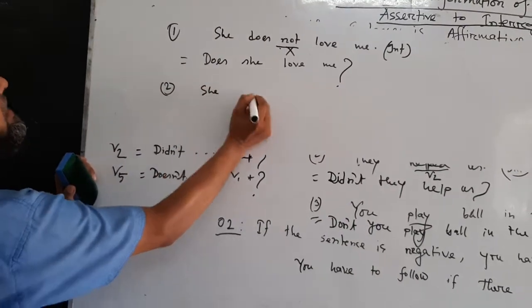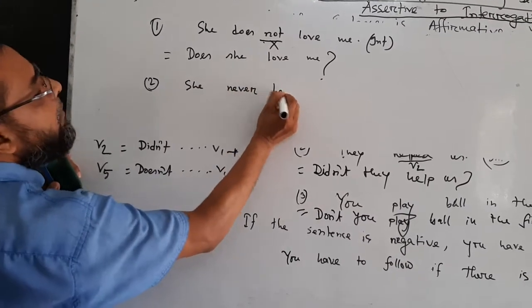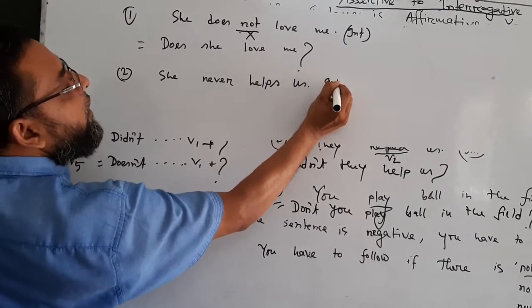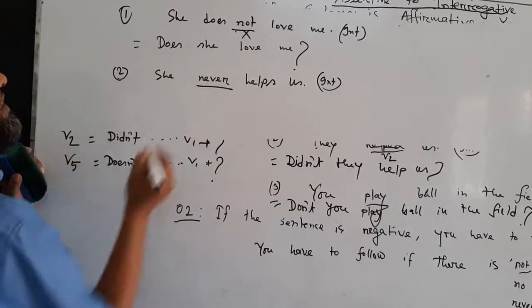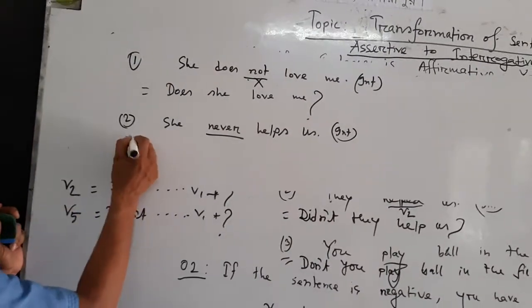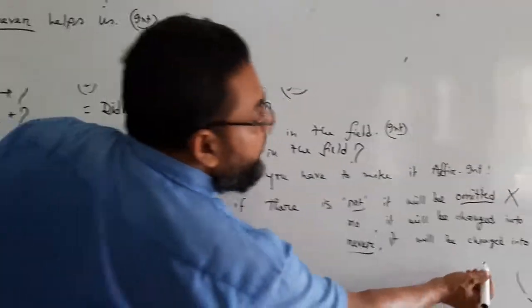Number 2, she never helps us. Make it interrogative. This is a negative sentence, so you have to make it affirmative interrogative. How is it possible? We know if there is never, you have to make it ever. Verb 5.